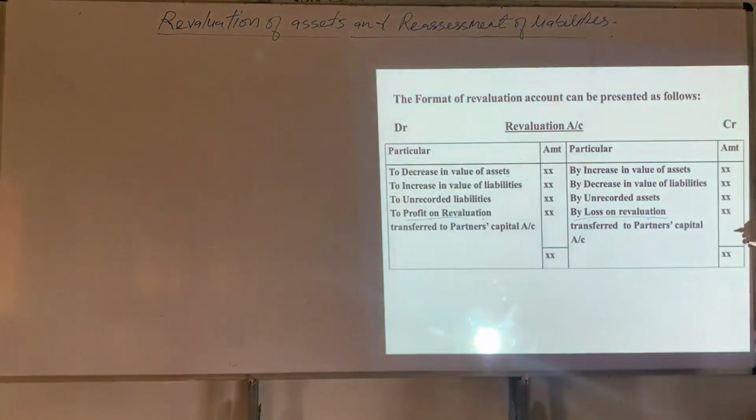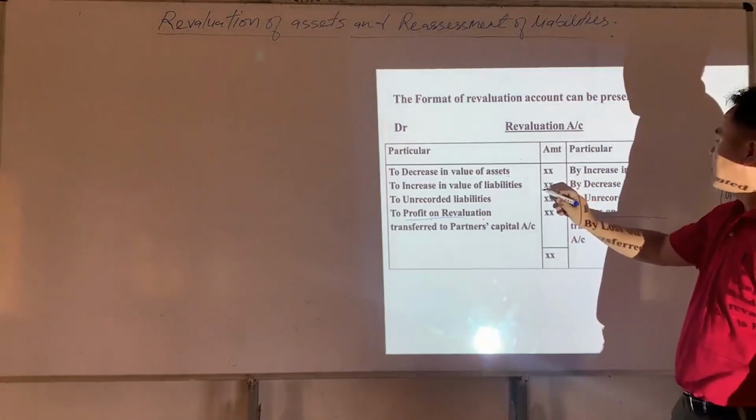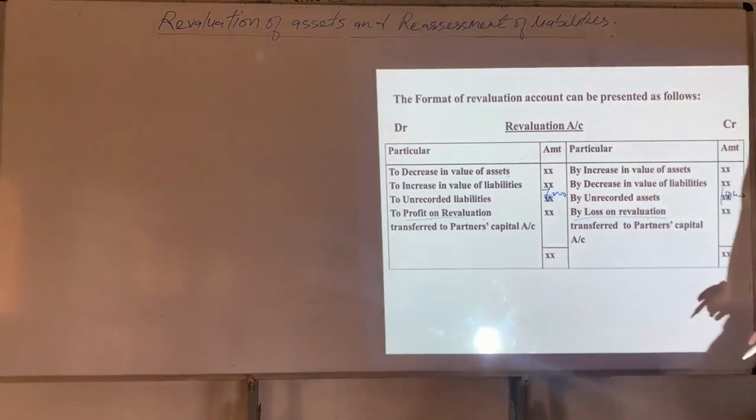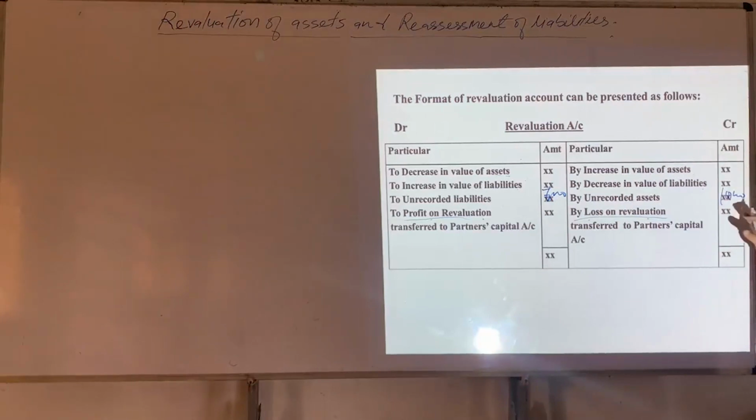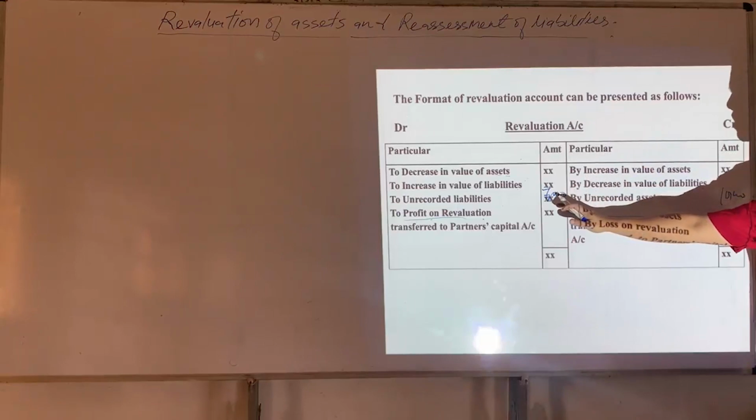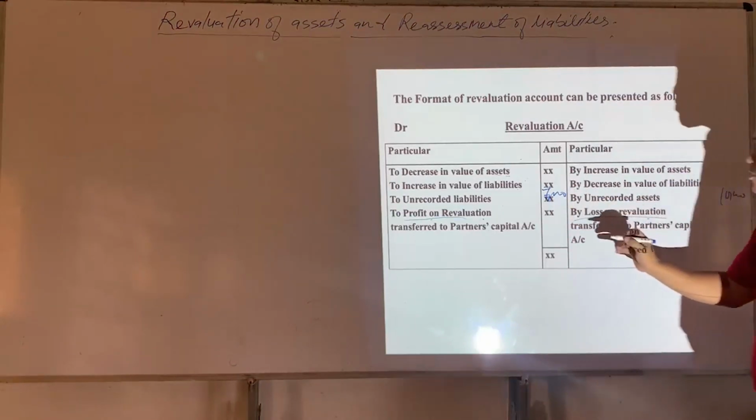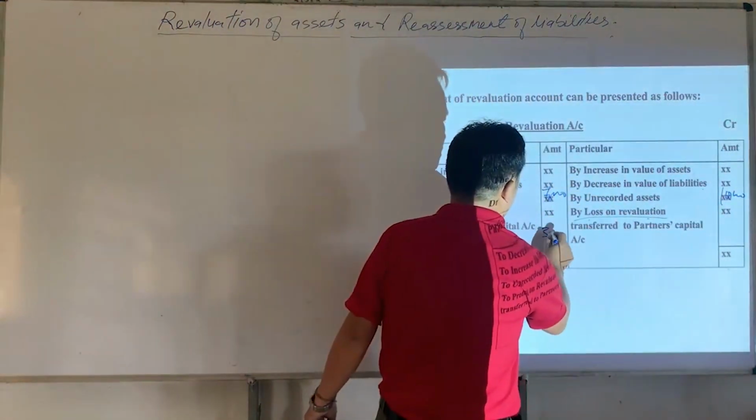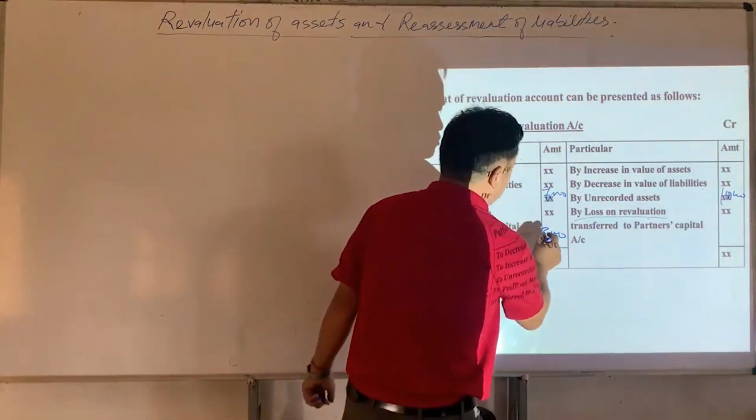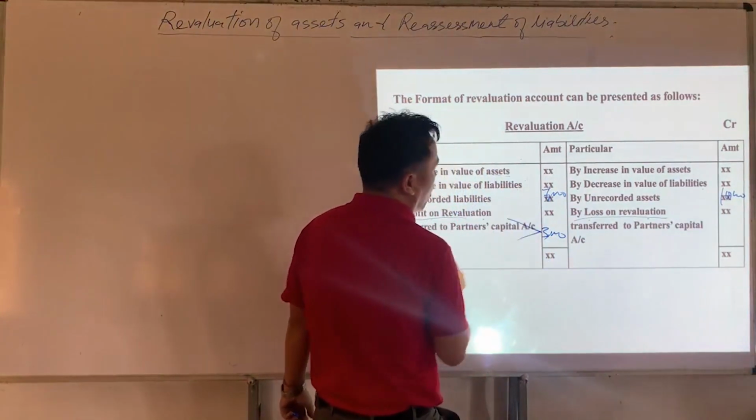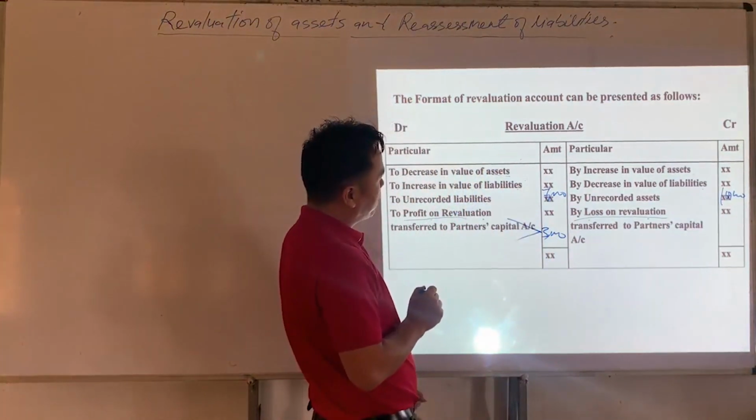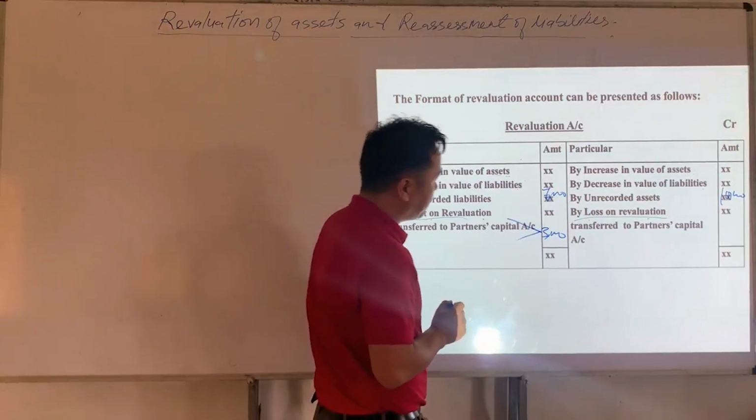Suppose the total amount of the credit side of revaluation account is 10,000, and on the debit side, say 7,000, which means here revaluation account shows credit balance, since the total amount of the credit side of revaluation account is greater than the debit side. So what is the difference amount? 3,000. So there is a profit, the balance figure is 3,000. So this profit of 3,000 should be transferred to all partners in their old profit sharing ratio. Is that clear for you?